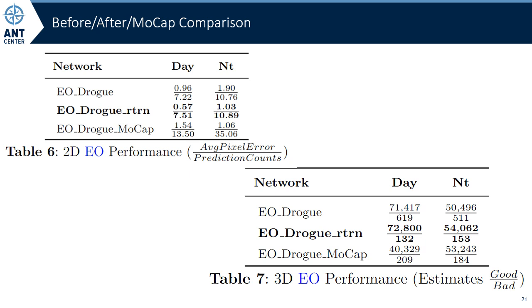The EO network did very well on the real data initially, so there was not much room for improvement. However, the charts here show the performance did increase across all metrics, and with this retraining, it was able to outperform a network trained in the motion capture room on real and synthetic imagery. The upcoming video shows that this retraining also allowed the CNN to be performant as the drogue was leaving the scene, where it previously failed.